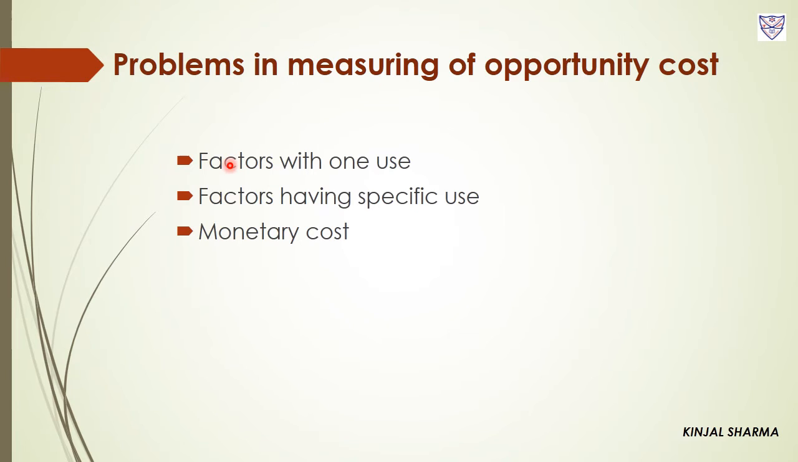They have no work, so how can we calculate the alternative cost? If they are having work, then only we can calculate the opportunity cost, right? Next one is factors having specific use.